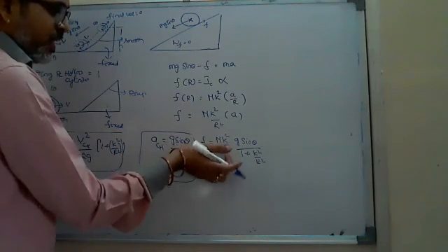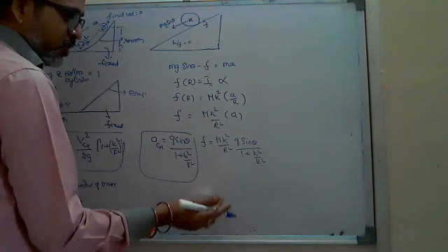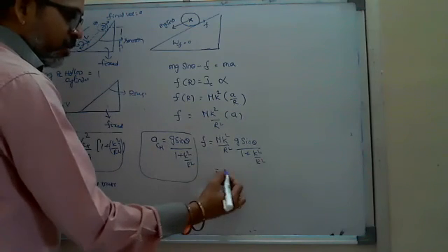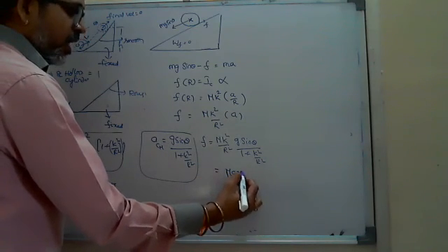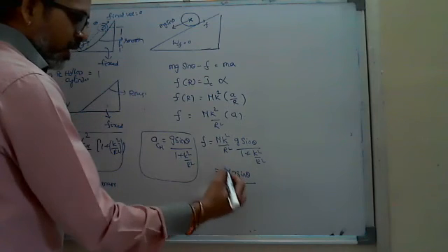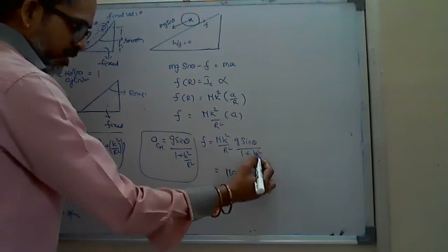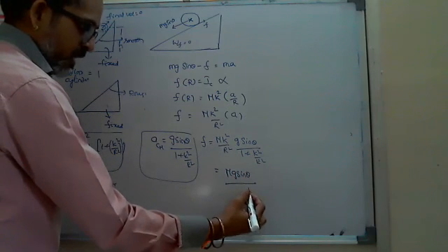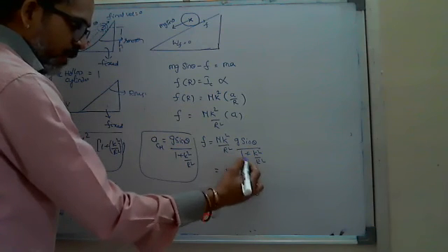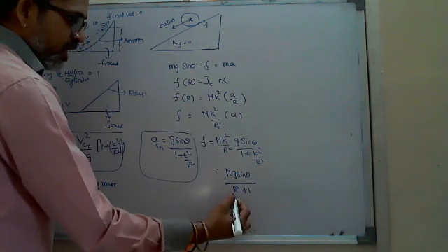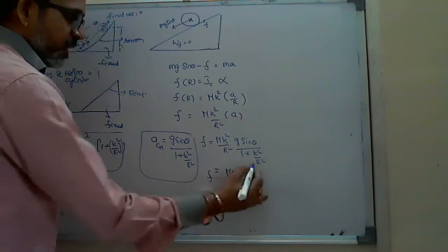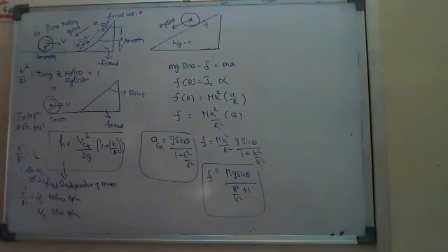This is K square by R square by 1 plus K square by R square. Again, divide numerator and denominator by K square by R square. Then you will get 1 in the numerator, and in the denominator K square by R square by K square by R square is 1, plus 1 by K square by R square, which is R square by K square. You will get the friction like this: mg sin theta by 1 plus R square by K square.